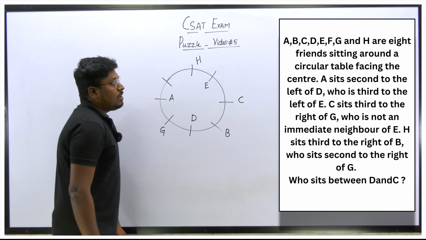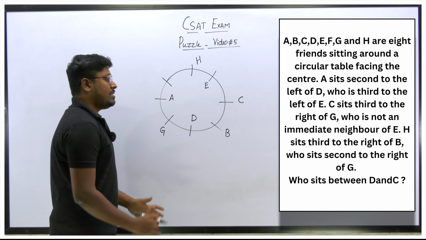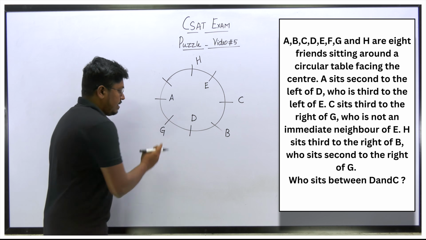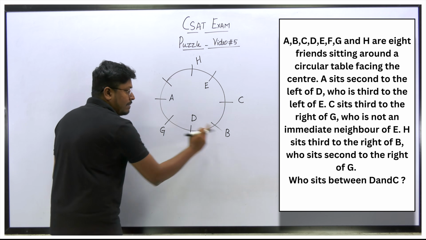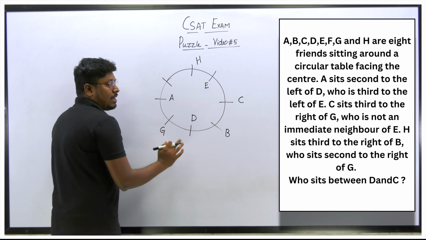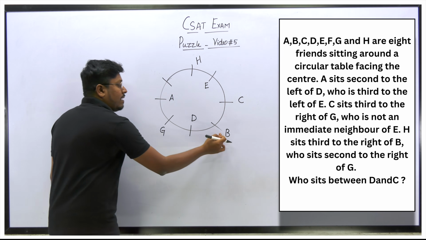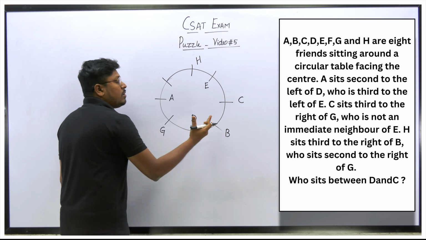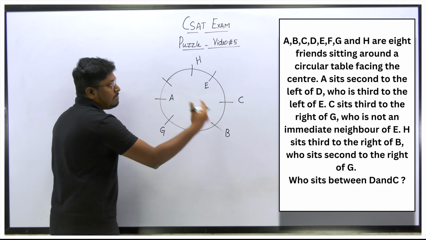Last point, B sits second to the right of G. So G's right-hand side second place is B. Just see here, G's right-hand side second place is B. So this diagram is correct and the previous diagram is wrong. So if I fix G there, I can't fix B. So that possible diagram is completely wrong.